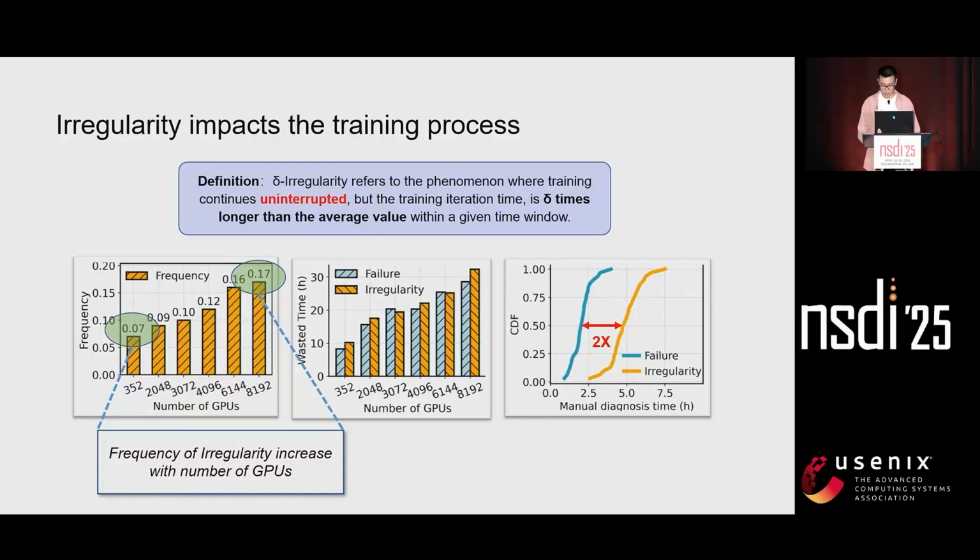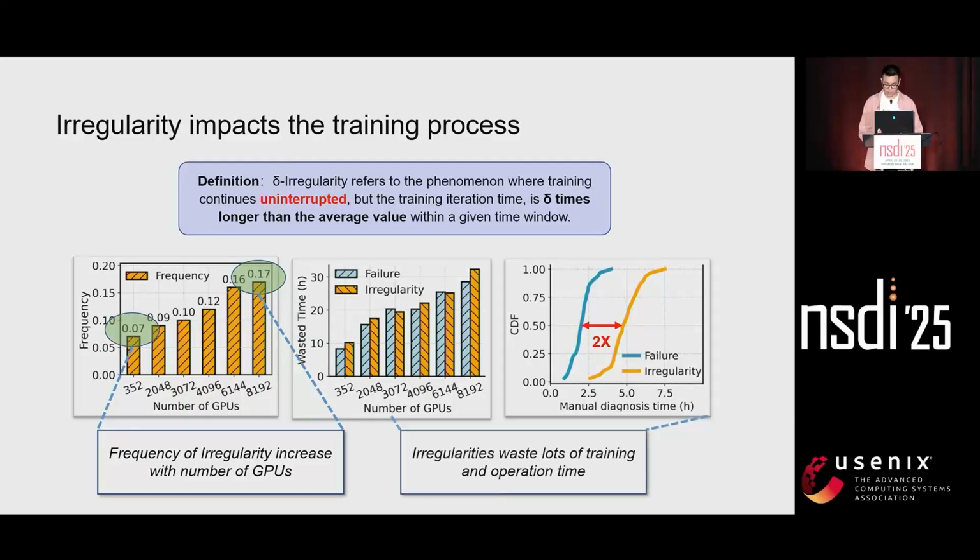The middle figure compares the time wastage between failures and irregularity. The results show that irregularity-induced time wastage is tantamount to failure-related downtime. As shown in the right figure, over 80% of the irregularity localization attempts require more than 3 hours to complete, which is much longer than typical failure diagnosis periods.